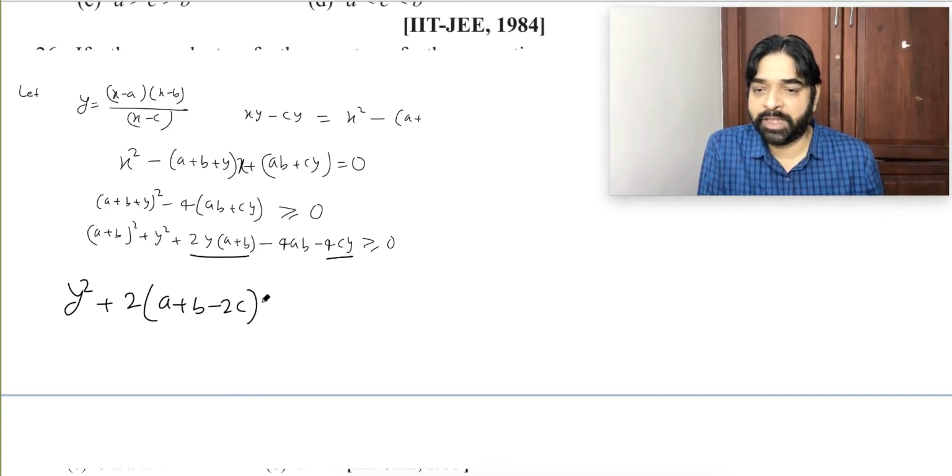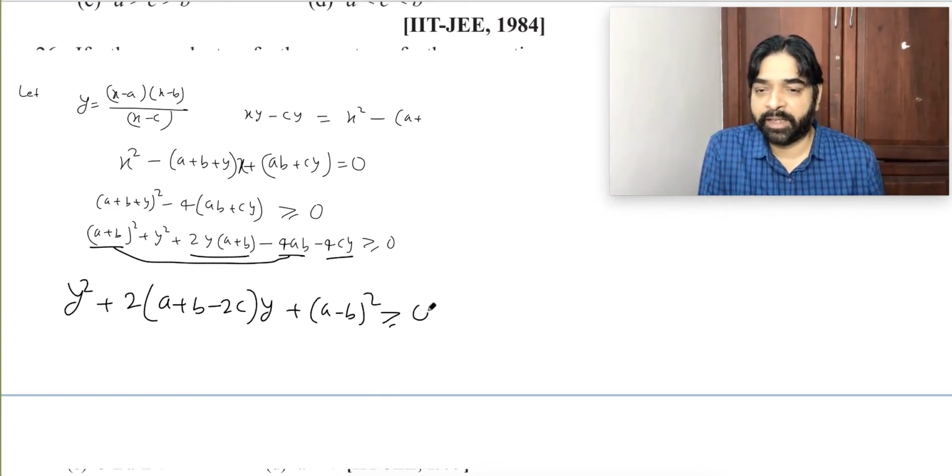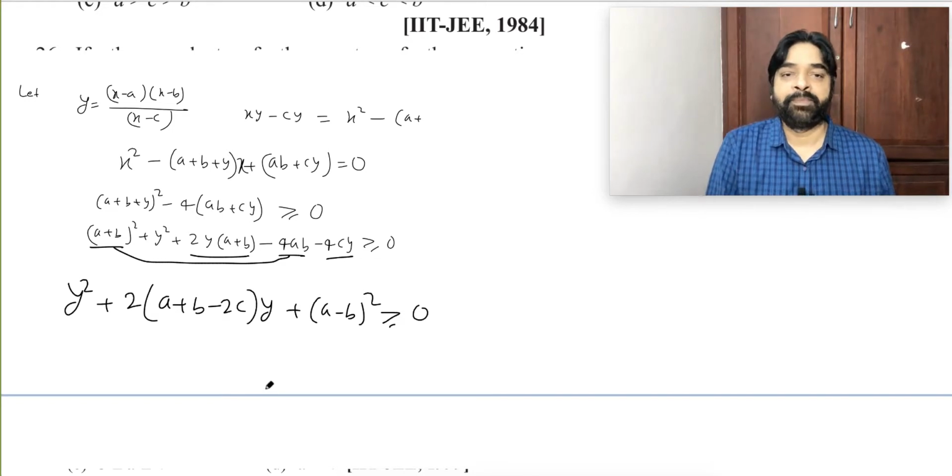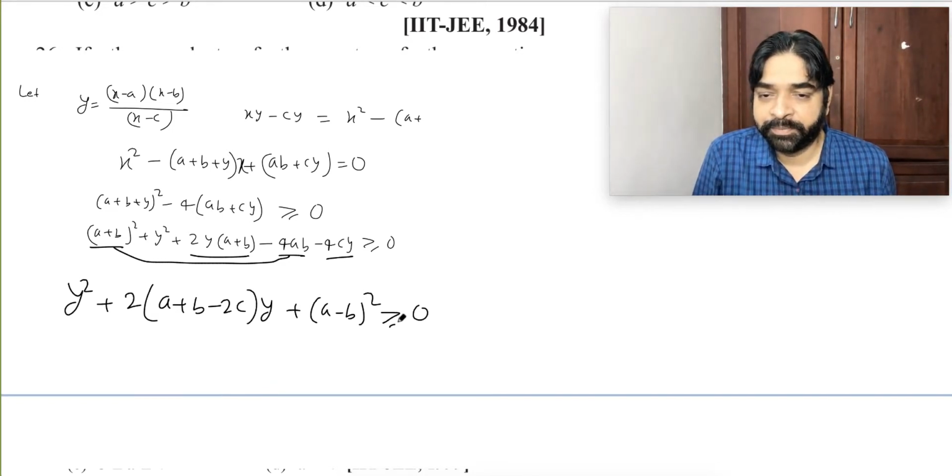I may make a mistake, please watch carefully. Then (a plus b) whole square minus 4ab, these two I am combining, so that will become plus (a minus b) whole square greater than or equal to 0. I hope I did it correctly till now.